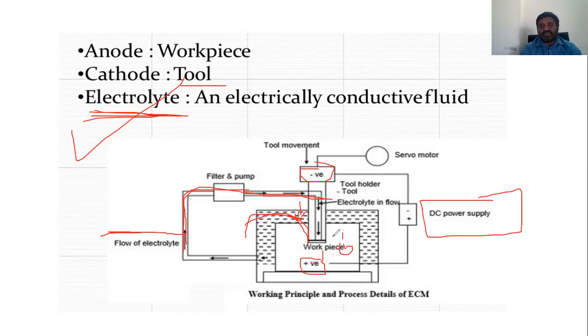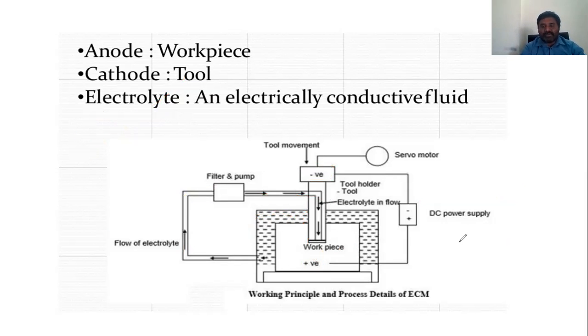But here, the material from the workpiece, the anode, is removed and flushed away, whereas in electroplating it sticks on the cathode. So here the electrolytic process is carried out. That is the reason we call it an electrolytic process: we send the electrolyte, and due to the chemical reaction of the electrons, atoms can be removed from the workpiece, and mirror finishing can occur. That is the beauty of the electrochemical machining process.